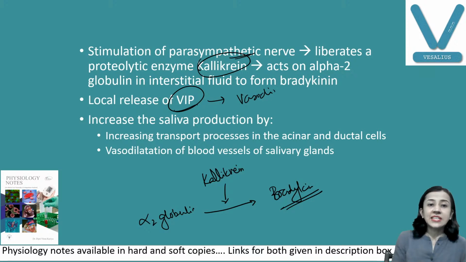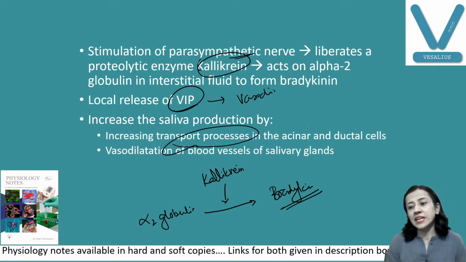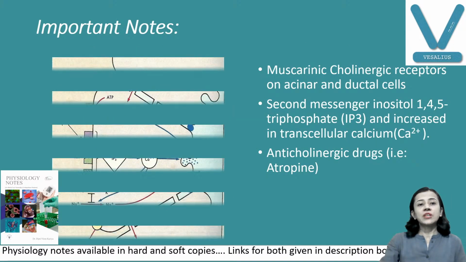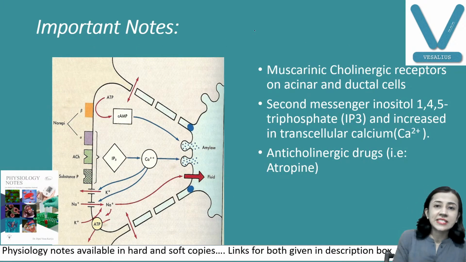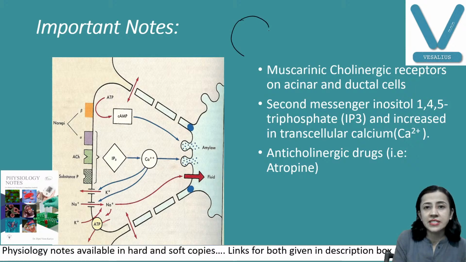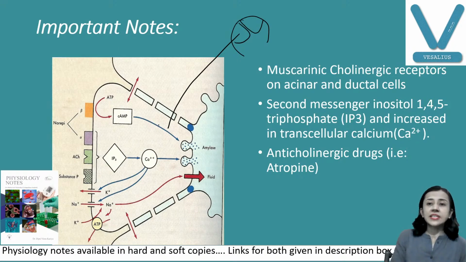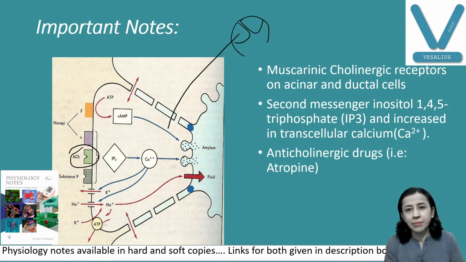Number one, transport processes in the acinar and ductal cells increase, and second is vasodilatation of the blood vessels of the salivary gland. So these are the two ways. Next, a very important thing here: you can see this is the acinar cell. This is the acini, this one. This is one cell here. These acinar cells have acetylcholine receptors. You can see here, as I told you, muscarinic receptors are present.